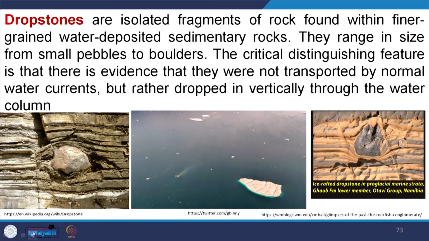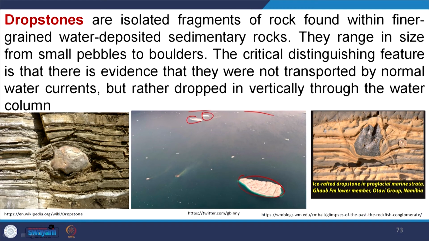Now, another type of deposit which is very peculiar in glacial landforms is called a dropstone. The name itself says it is dropped, not deposited by water or the glacier. It is dropped means, suppose we have a lake where pieces, chunks of glacier, are floating.